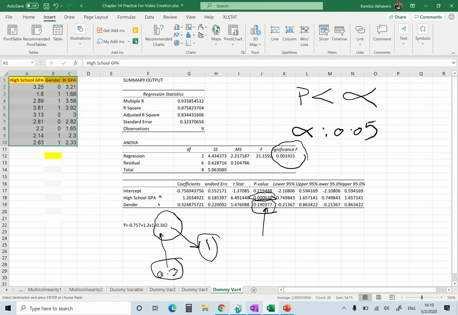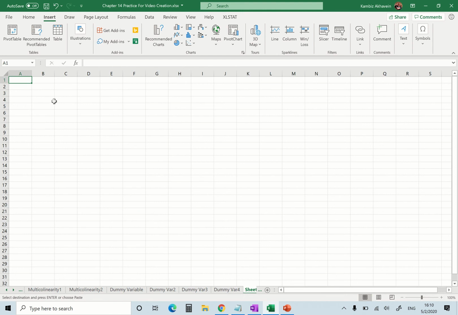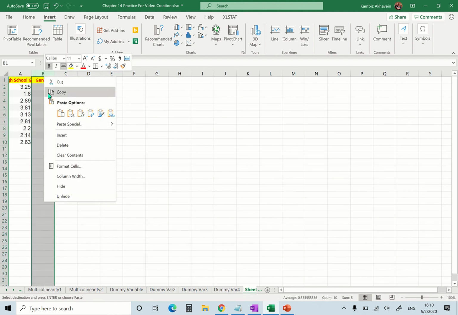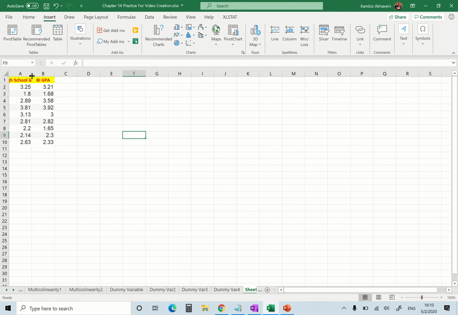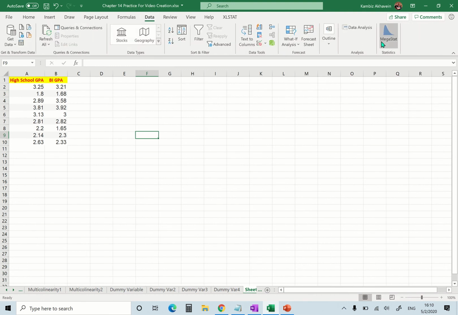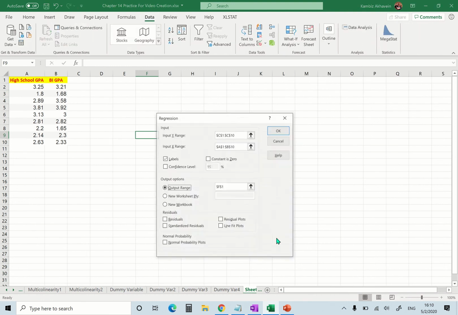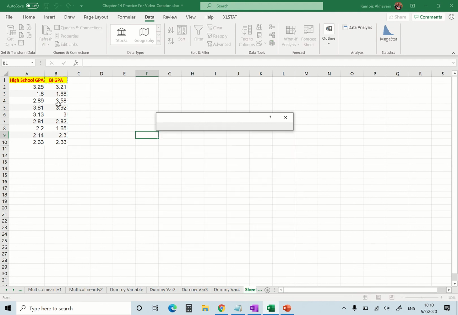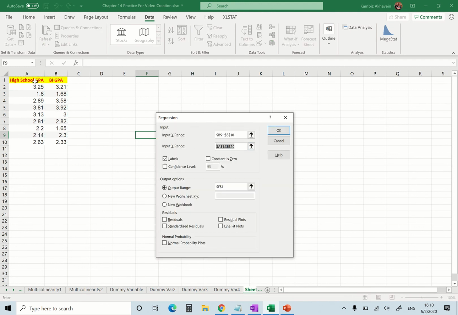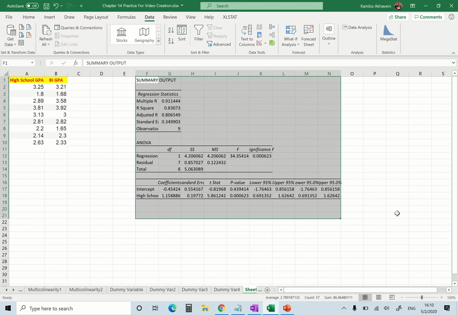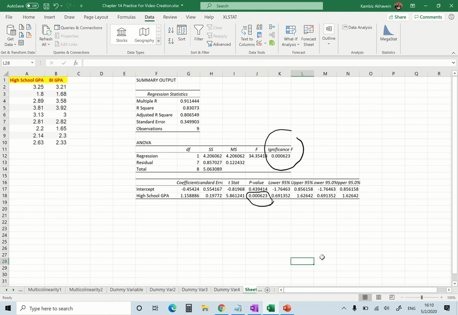So once I do the problem one more time, getting rid of the gender, I get the same thing that I got previously. Data analysis, regression. I have my y value here, and I have my x value here. Everything else is fine. The testing here is fine. Global test, the individual test is fine. So I end up having the very last equation of regression that I had before.